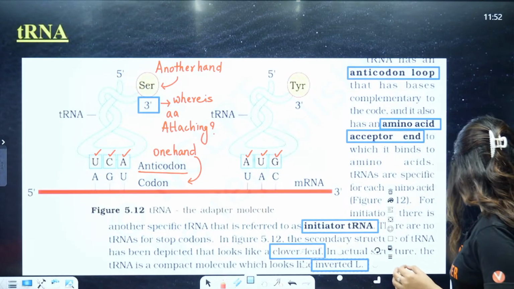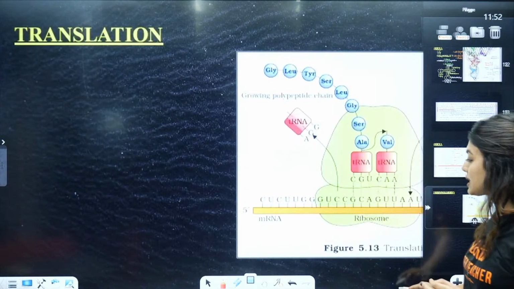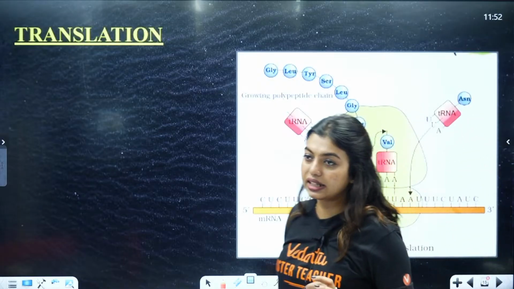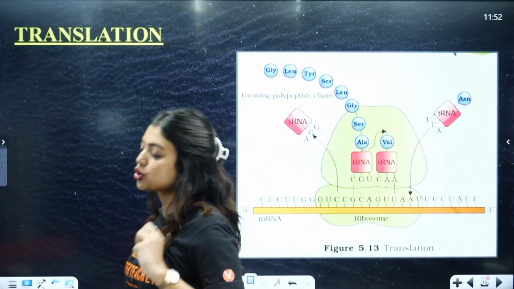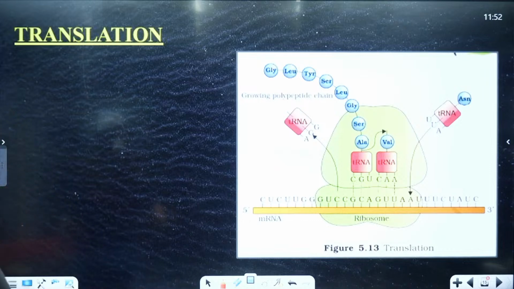Any doubts so far? Because we will be starting translation, and only if you understand tRNA structure, translation is going to be an easy job. Just put lucky in the chat box. We'll see if that leaf is going to come. I will try first.